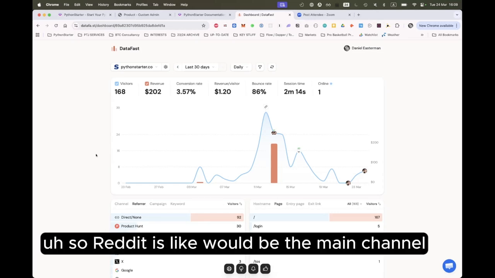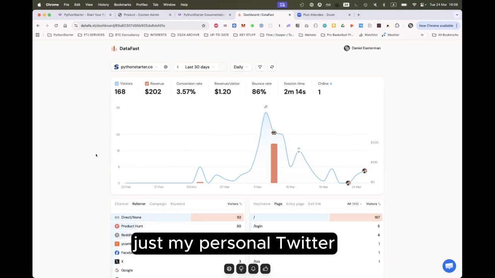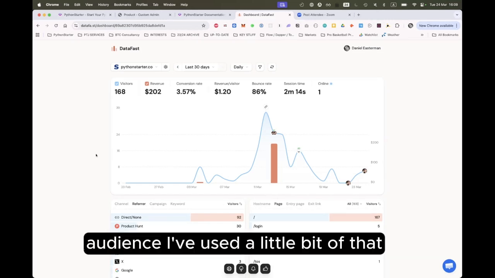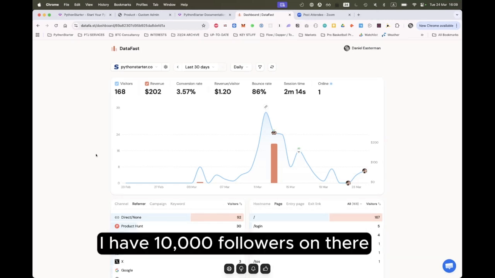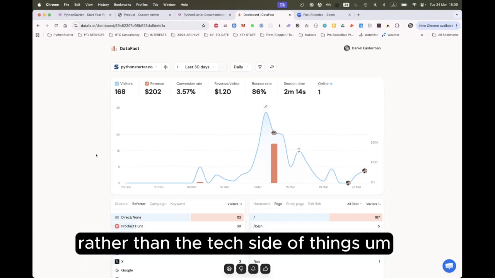So Reddit would be the main channel. I'm going to continue with Medium and my personal Twitter, but that's not really focused on this tech audience. I've used a little bit of that. I have 10,000 followers on there, but they're more on the politics side of things rather than the tech side of things.